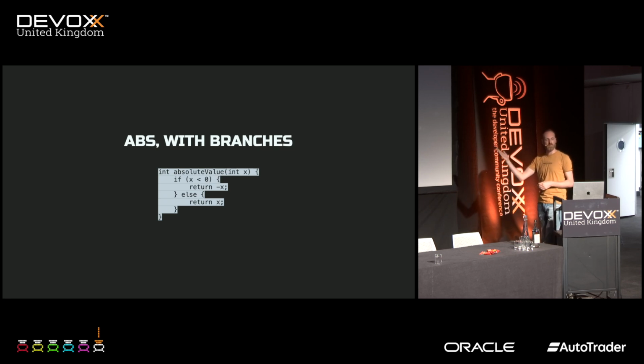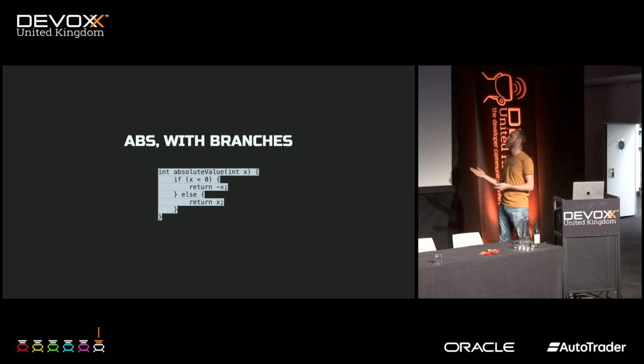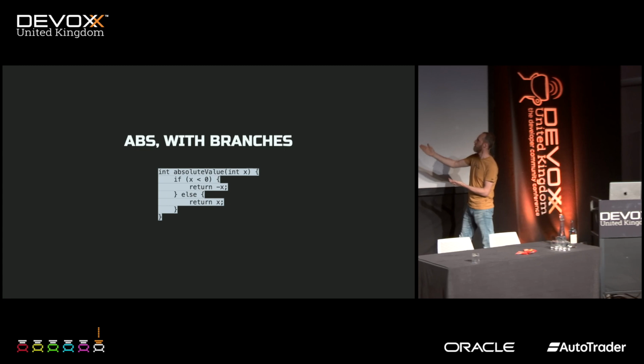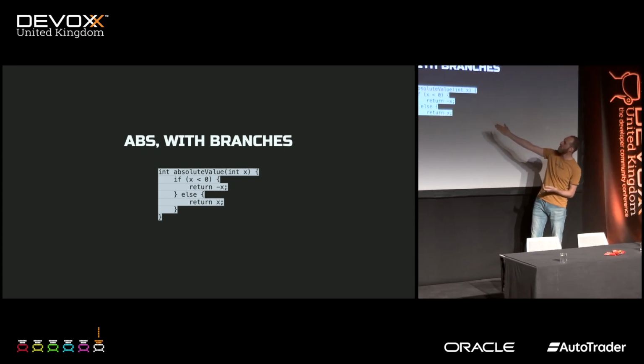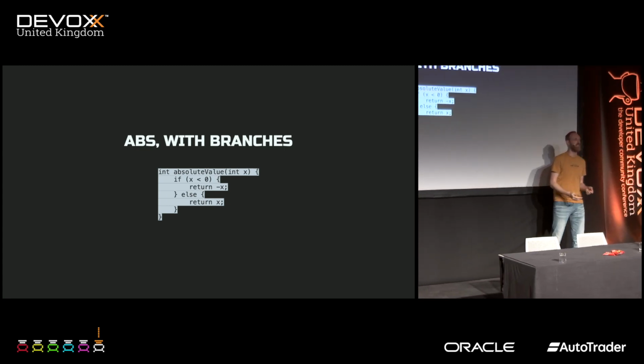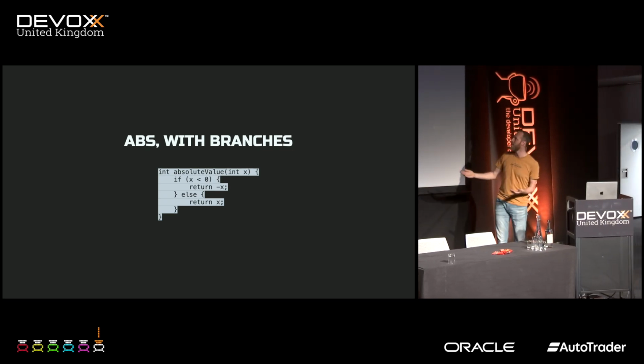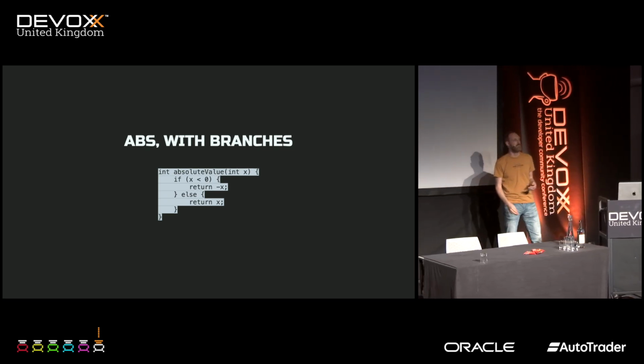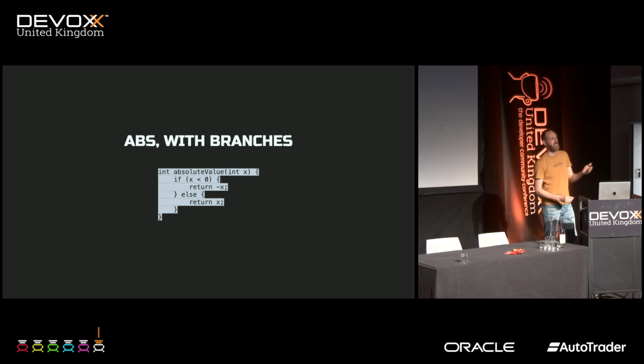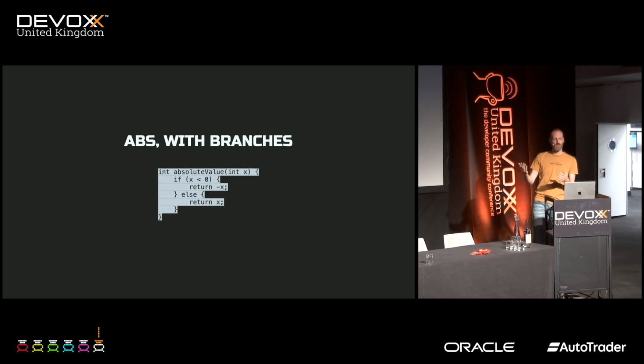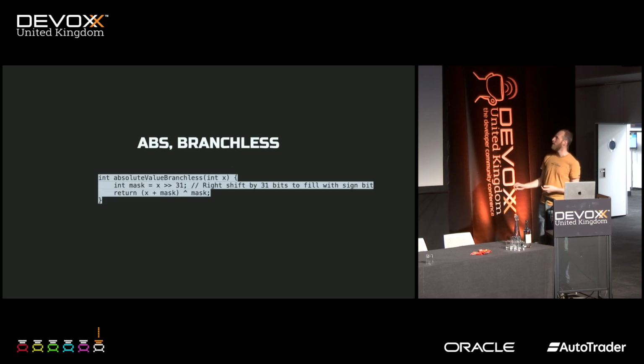The absolute value. If you were asked to write the absolute value function, you might do something like this. If x is smaller than 0, then we return minus x, and otherwise return x. But again, if you call this method, and there's something beneath that, you can't just use this value x or predict what's happening, because we don't know yet. This is a branch.